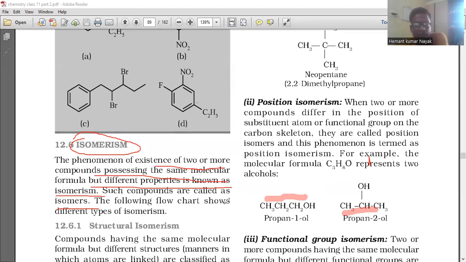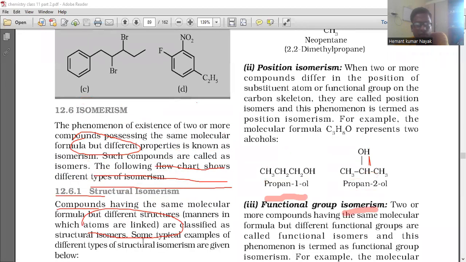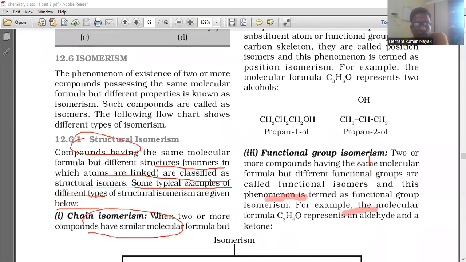The following flow chart shows different types of isomerism. So first is structural isomerism. Compounds having the same molecular formula but different structures, that is, different manners in which atoms are linked, are classified as structural isomers. Some typical examples of different types of structural isomerism are given below.